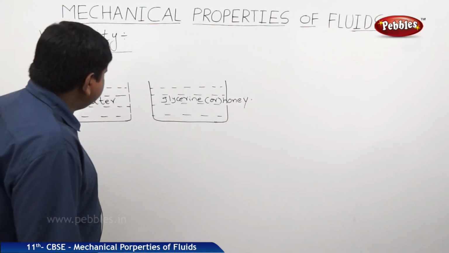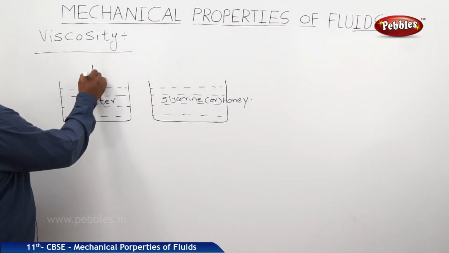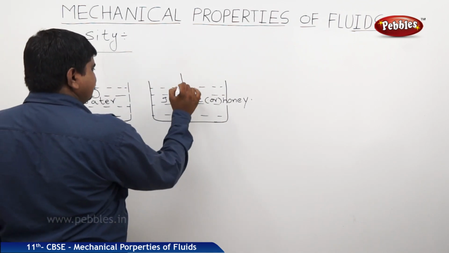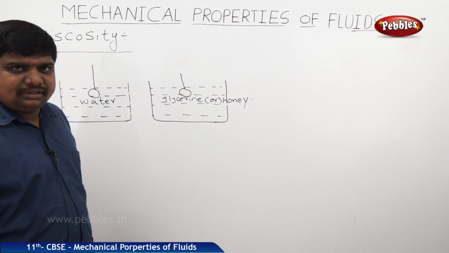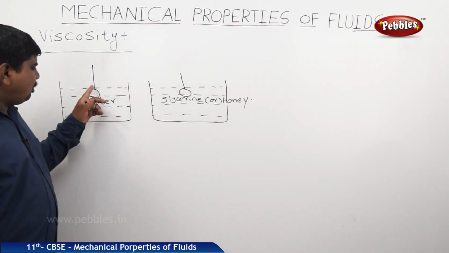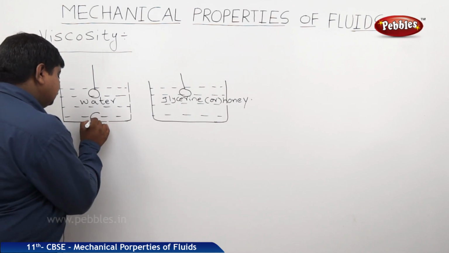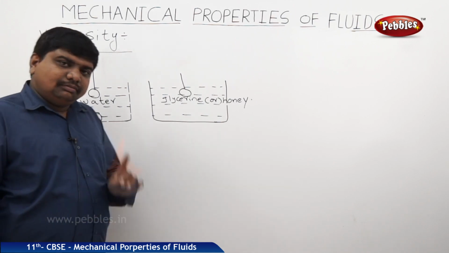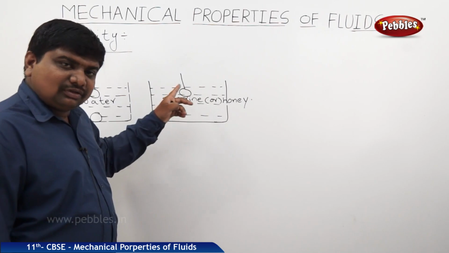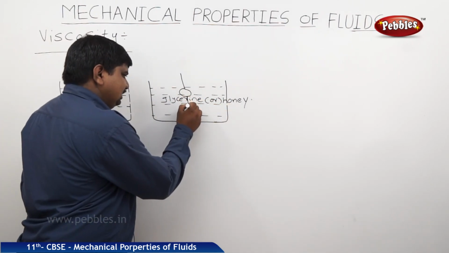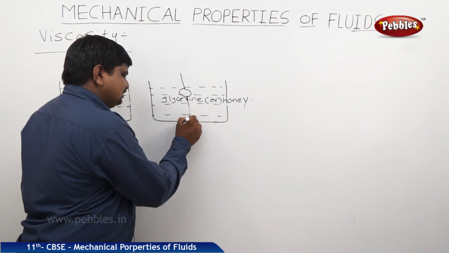Two lead shots are dropped simultaneously into the water and the glycerin, which are in two different containers. The lead shot which was dropped into water moves quickly to the bottom, but the lead shot dropped into the glycerin or honey moves slowly and touches the bottom.